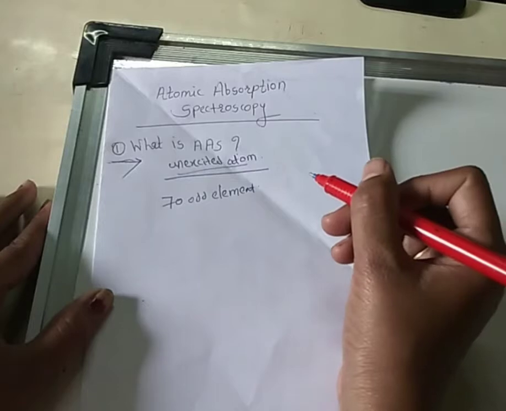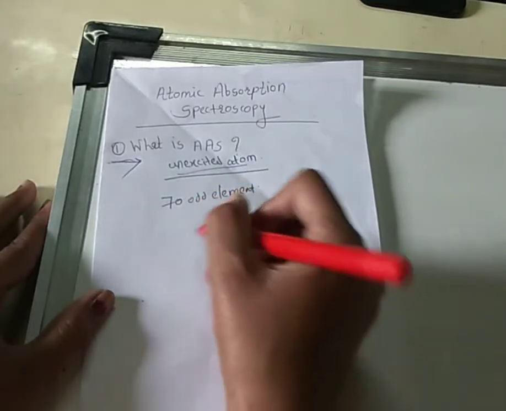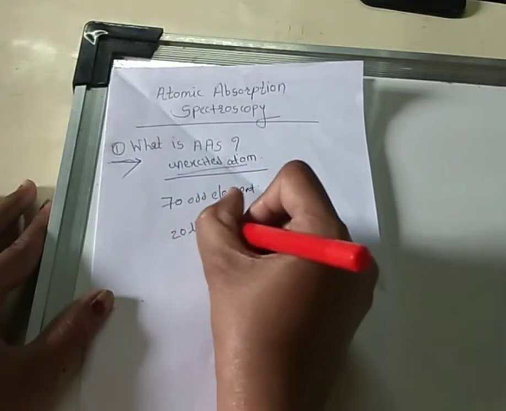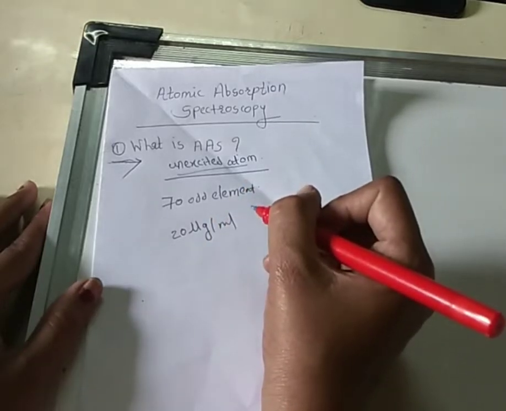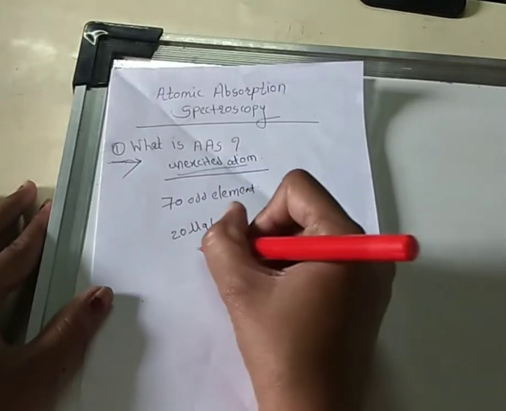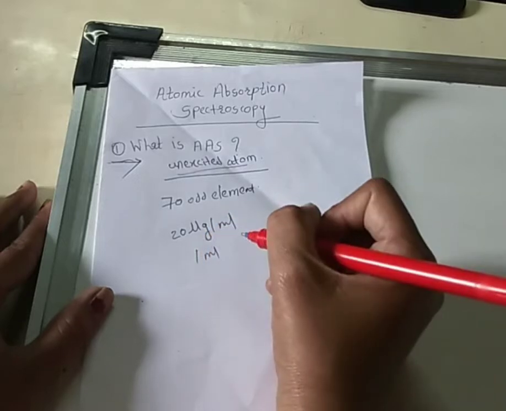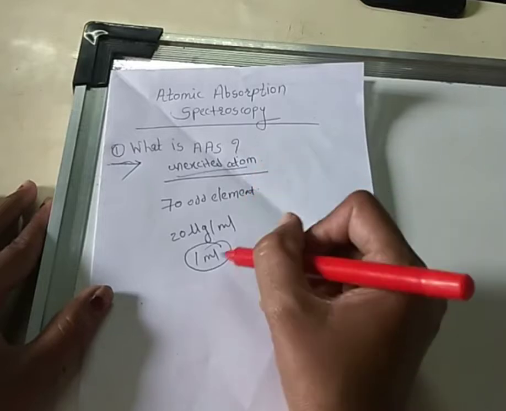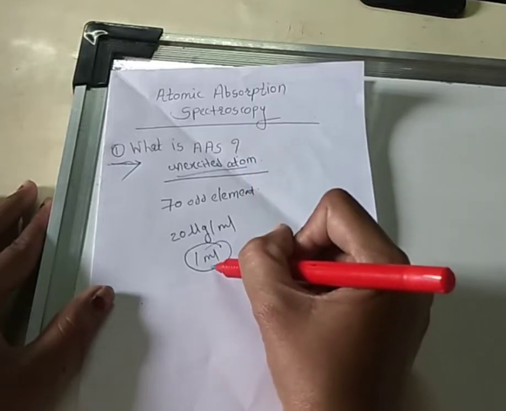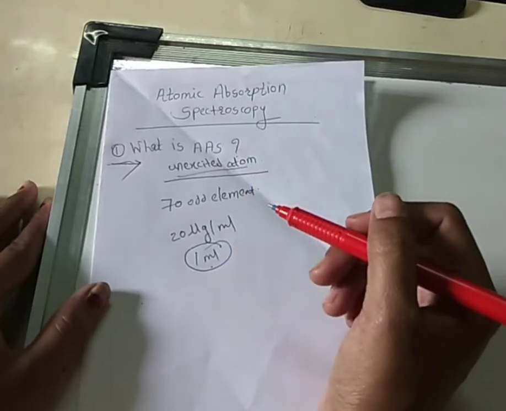The sensitivity ranges from 20 microgram per ml, and not more than 1 ml of sample is required for the determination.